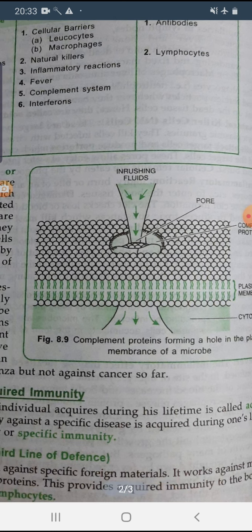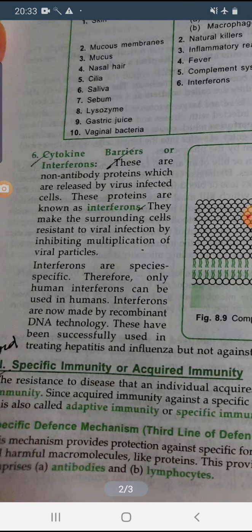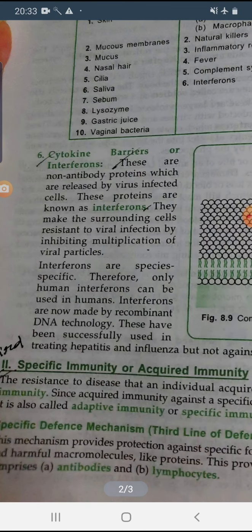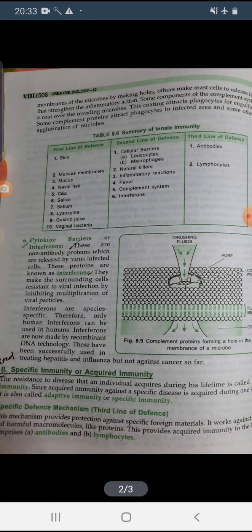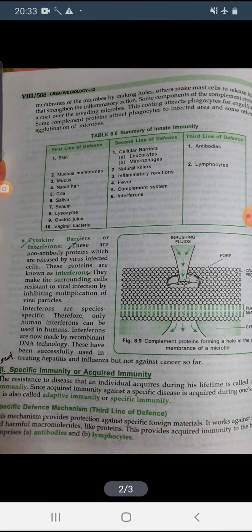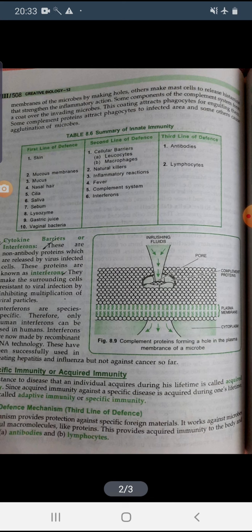Next we come to the third line of defense, that is specific immunity, or the acquired immunity. Acquired immunity is the third line of defense of our body. The resistance to disease that an individual acquires during their lifetime is called acquired immunity.